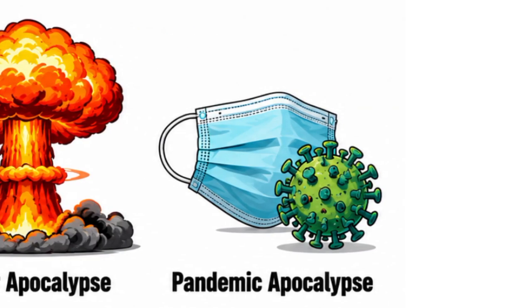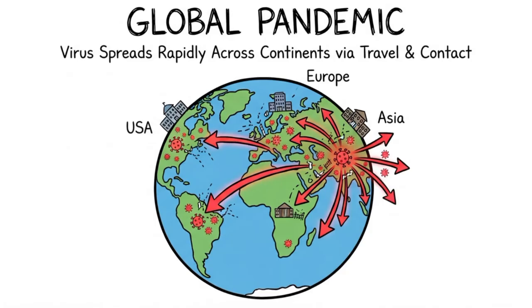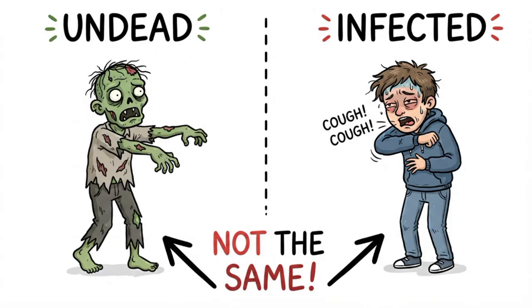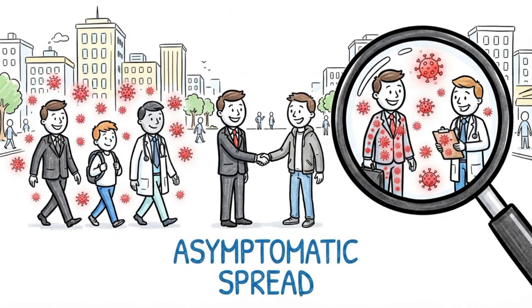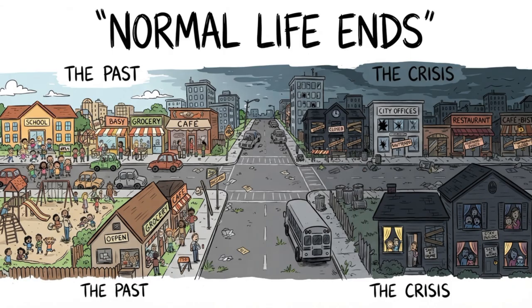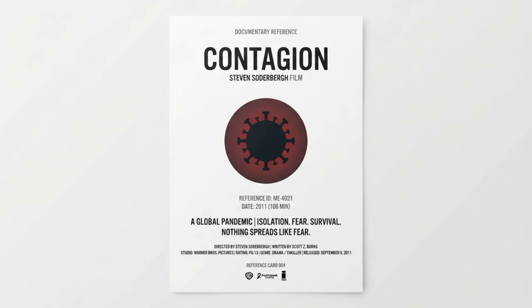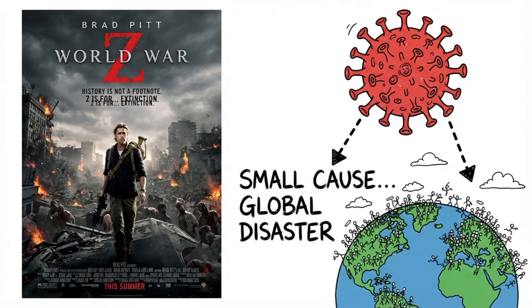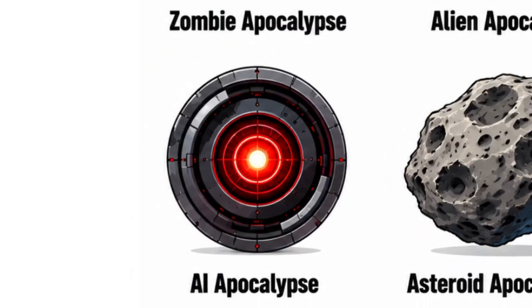Pandemic apocalypse. A pandemic apocalypse begins with a deadly disease that spreads across the world faster than governments can contain it. Unlike zombie outbreaks, the infected are not always undead. Many remain alive while carrying an extremely dangerous virus. As hospitals become overwhelmed and supply chains collapse, everyday life quickly falls apart. Films such as Contagion, 28 Days Later, and World War Z show how a microscopic threat can bring billions of lives into danger.